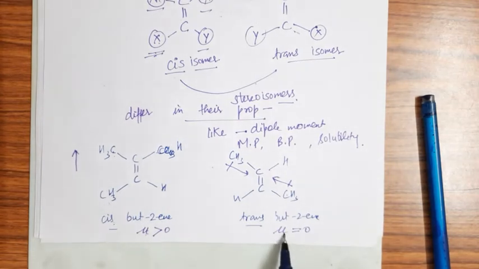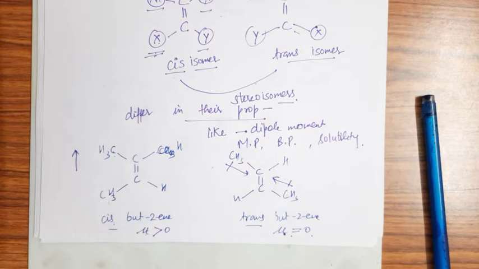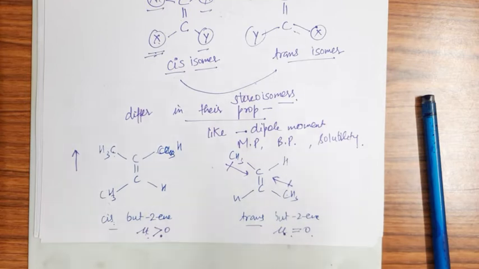That means the dipole moment of trans-butene is 0, but in cis-butene the value is greater than 0. Dipole moment is a vector quantity and they add up when on the same side, so in this compound, because the same groups are on the same side, the dipole moments add together, and that's why mu is not equal to 0, right?